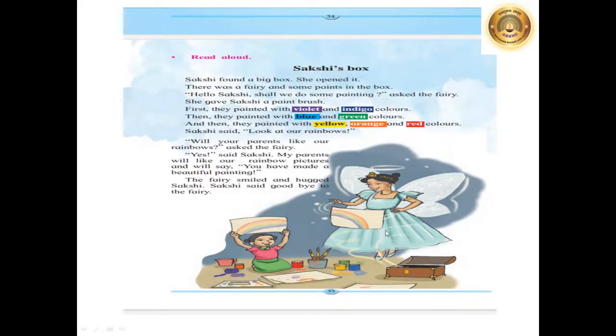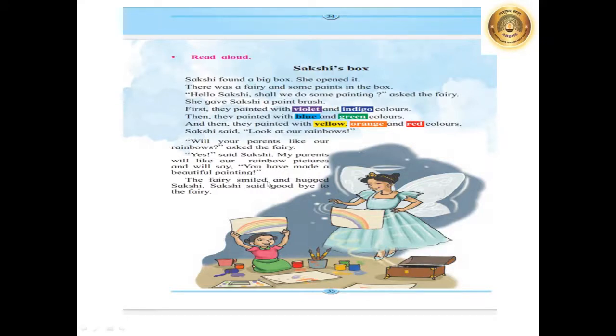After the painting, Fairy asked something to Sakshi. What did she ask? We will read now. Fairy asked, will your parents like our rainbows? Asked the fairy. Now Sakshi replied. Let's read what she replied. Yes, said Sakshi. My parents will like our rainbow pictures and will say, you have made a beautiful painting. What will the parents of Sakshi say? They will tell her that she has painted a beautiful picture.